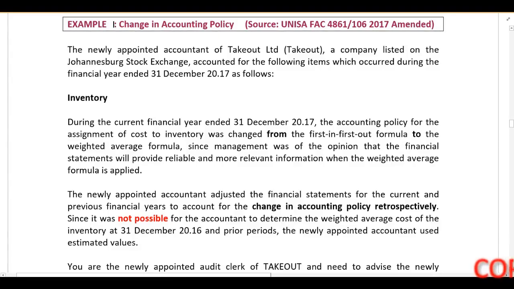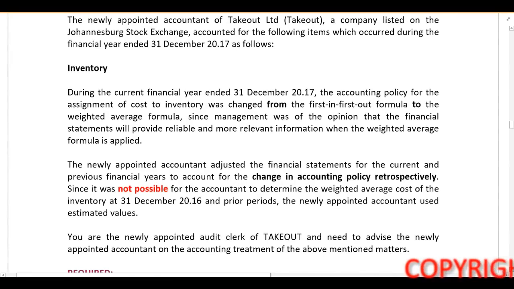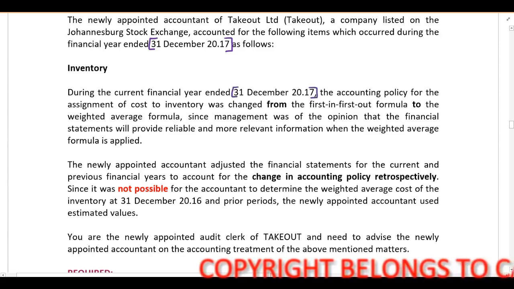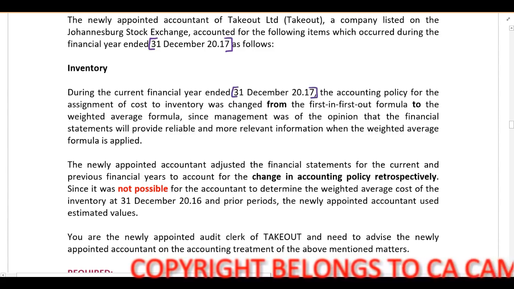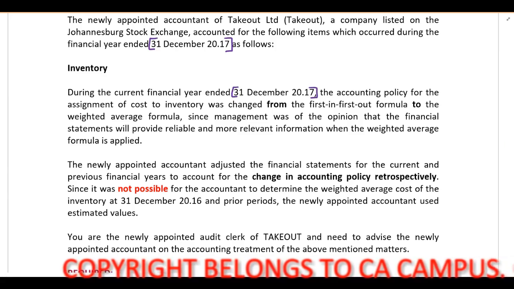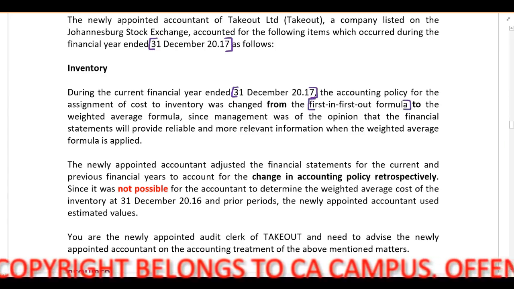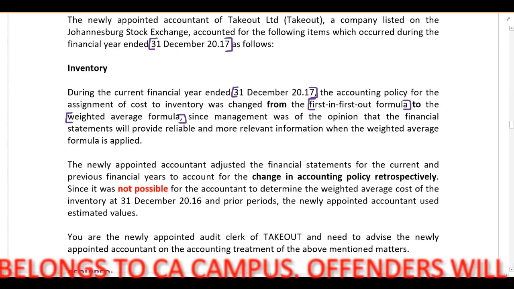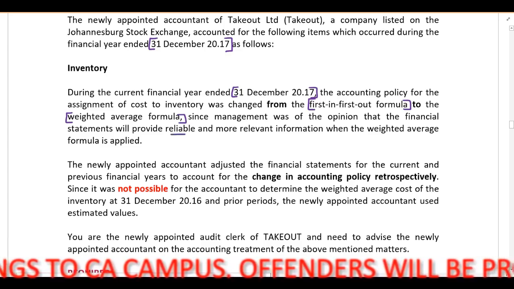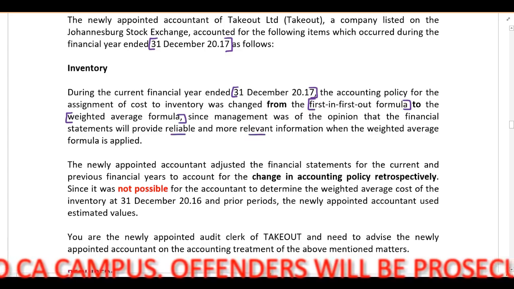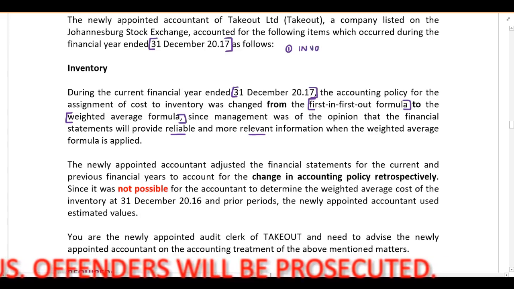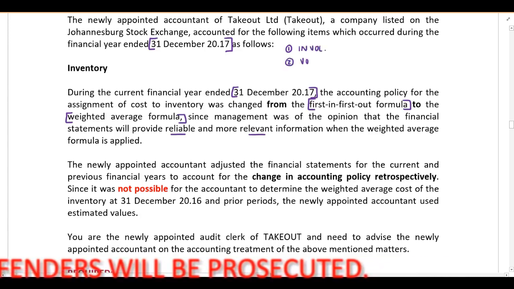I'm going to work through this example with you. Now, the year end is 31 December 20.17. During the current financial year ended 31 December 20.17, the accounting policy for the assignment of cost to inventory was changed from the first in, first out formula to the weighted average formula, since management was of the opinion that the financial statements will provide reliable and more relevant information when the weighted average formula is applied. Now, the first question: is this an involuntary or a voluntary change?